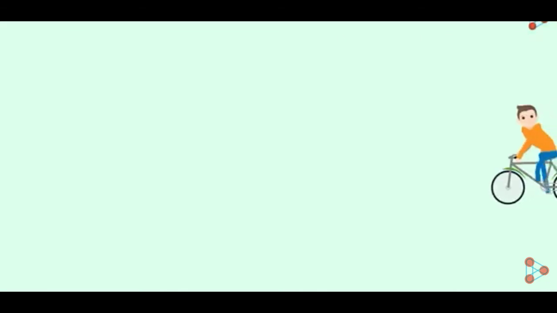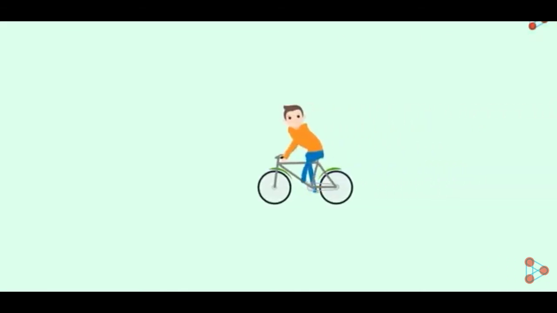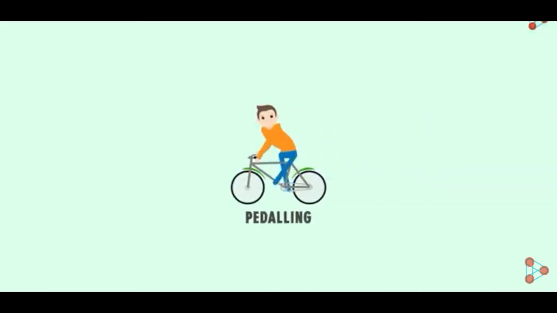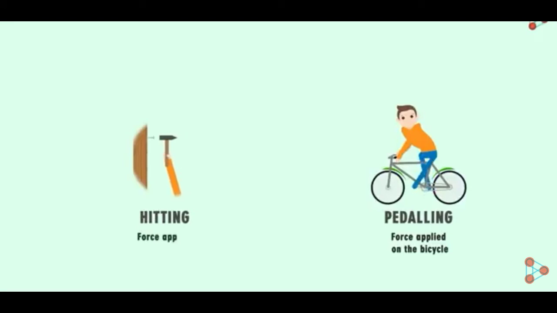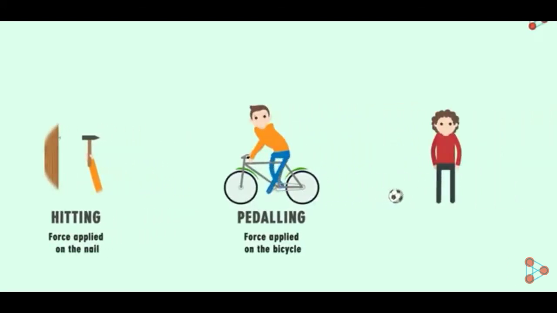While riding a bicycle, we pedal it continuously to keep it in motion. Here, pedaling is the force that we apply on a bicycle. Hitting the hammer on a nail is also a force applied on the nail. What about stopping a moving ball? Yes, even stopping the ball means we are applying a force on it. We applied some force to stop the ball.